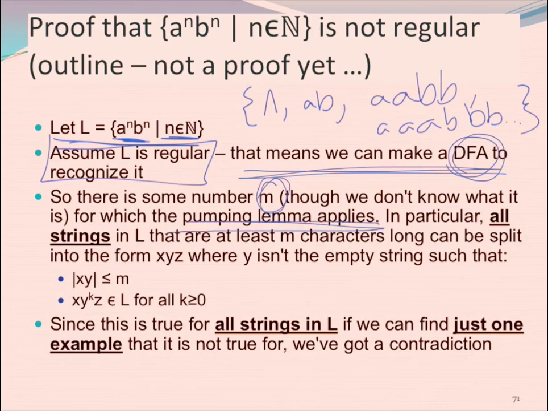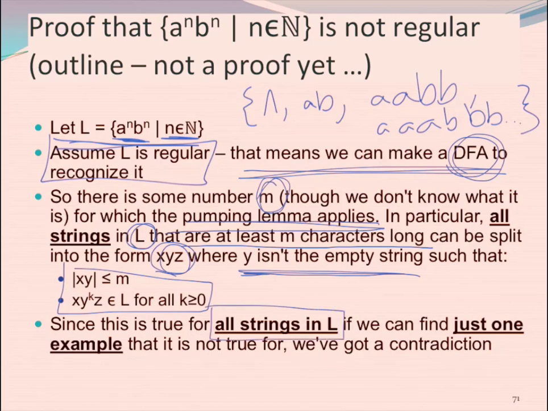In particular, any string that's in my language that's at least M characters long, we could split up into our X, Y, Z. Y is not the empty string, right? Y doesn't equal lambda, and these things are true. So the pumping lemma tells us this is true for every single string in L, every single string in my language.